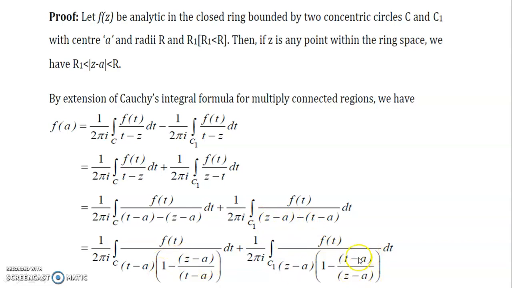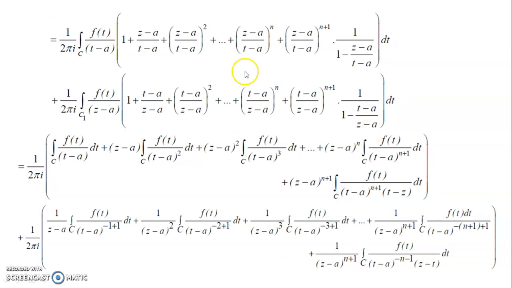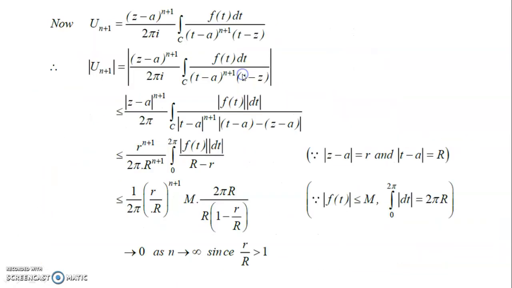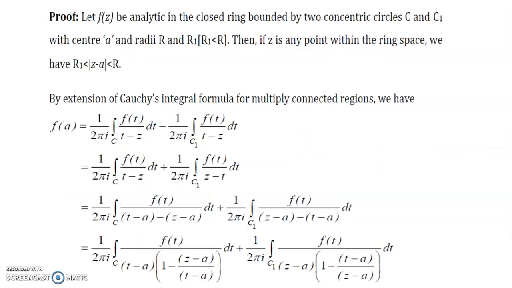And remaining we can take this as 1 minus t minus a divided by z minus a. And if you have t minus a outside in the first, that expression remaining is 1 minus z minus a divided by t minus a, so that you can take to the power of minus 1. Then we have this expression by using the binomial expansion of this one and of this one, about the point t equal to a and z equal to a.